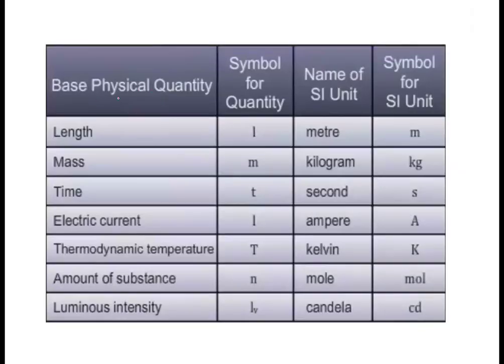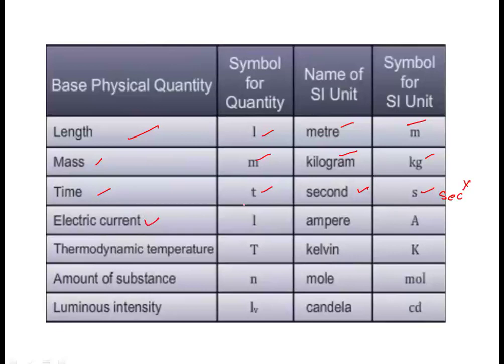Now these are the basic physical quantities, their symbols, SI units and symbol for SI units. You have to remember this table. Length, symbol is small l, meter is the unit, and it is represented by m. For mass, m, kilogram, kg. Time, symbol is t, and the unit is second. For unit, we will use the term s, not SEC. Sometimes children used to write SEC. This should not be used. It will be simple s, small s.